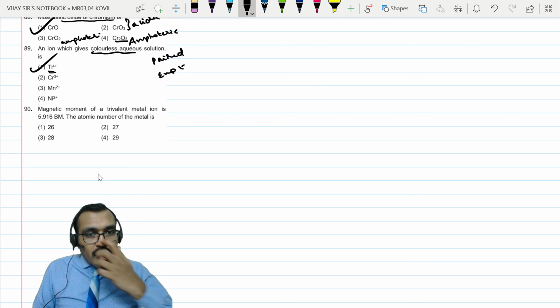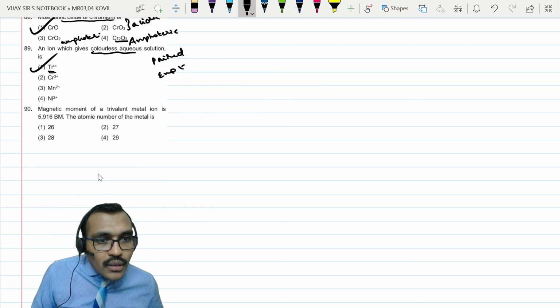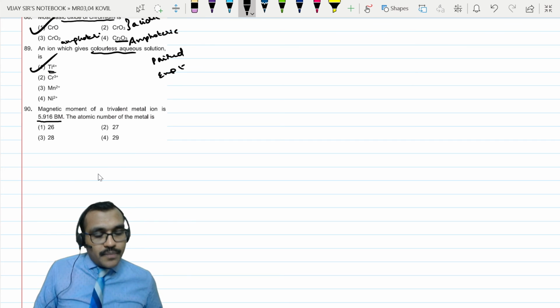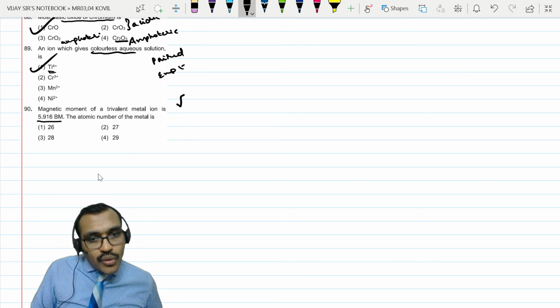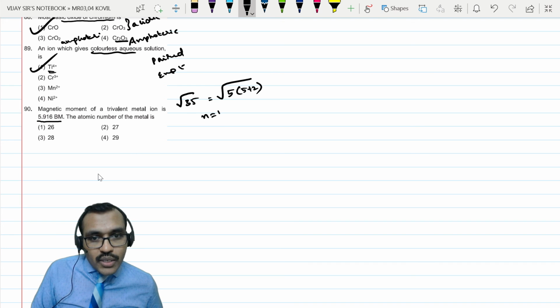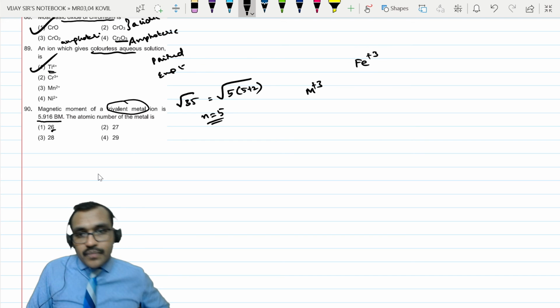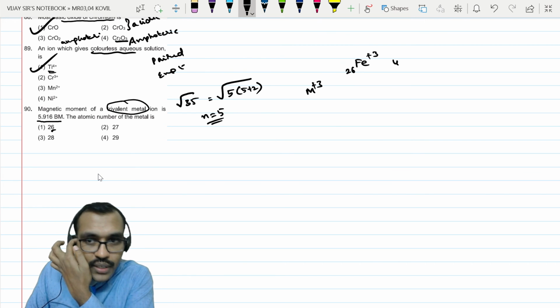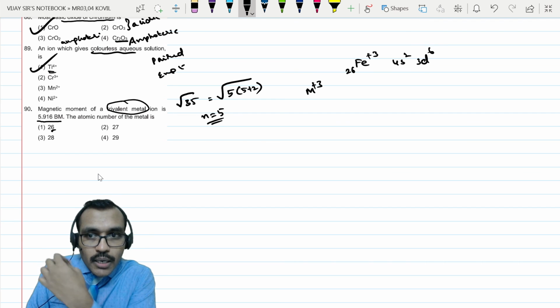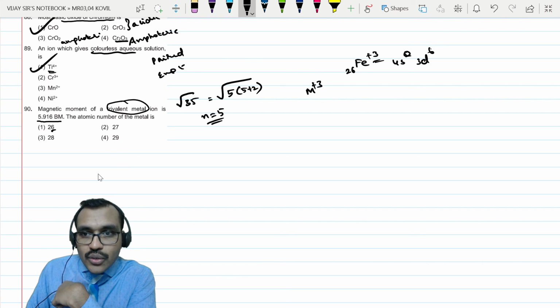Magnetic moment of a trivalent metal ion is 5.916. That means root 35. So we can write as 5 into 5 plus 2. Therefore, number of unpaired electrons equal to 5. In plus 3 state, you are having 5 unpaired electrons. If you take 26, that means Fe plus 3, iron 26. So configuration is 4s2, 3d6; plus 3 means 4s0, 3d5.